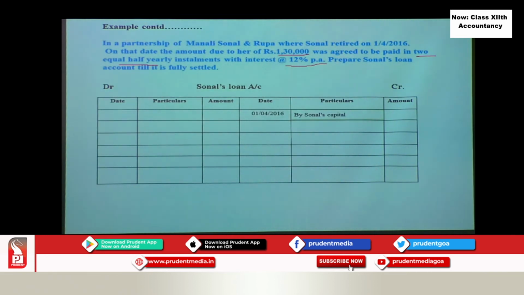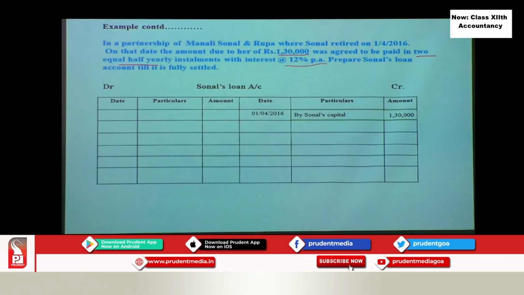Because it shows a credit balance, because loan is a liability. Always liability shows credit balance, assets show debit balance. Okay, so liability, since it is a liability, it will appear as by Sonal's capital. We are transferring from capital account. So how much is the amount?